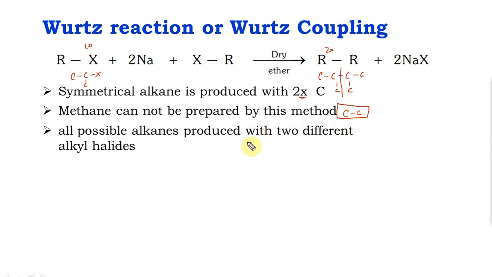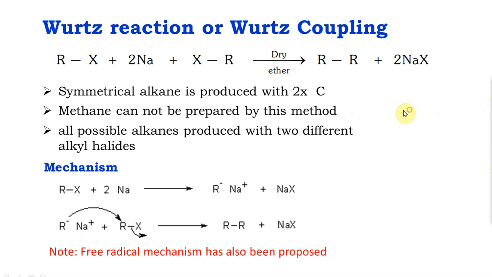All possible alkanes are produced with 2 different alkyl halides. What it means is, if I take RX and R prime X, it can give you all the possible products. Now here is a brief mechanism. Maybe I will show it to you. Let's say for example I use CX. This is methyl halide. I'm not showing you the hydrogens. Let's say for example this is CCX, ethyl halide. Methyl halide, you don't take only one molecule, you take a lot of molecules.